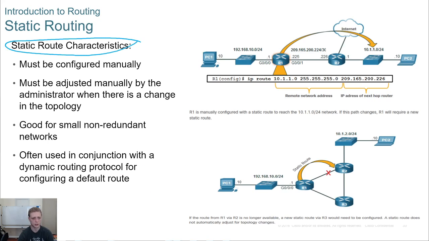So our static routing is going to be all configured manually. This is great if we have a really, really small network, but when you start to scale the network, 50 routers, 100 routers, 1,000 routers, it really becomes a big chore. So we want to have some kind of dynamic routing. But for a small network, this is absolutely fine. Manually adjusting these whenever there's a change, there's not many changes in a very small network, it could be fine, right? Good for small and non-redundant networks.